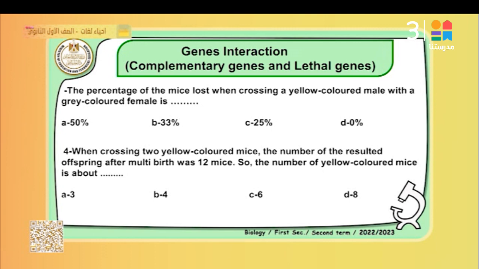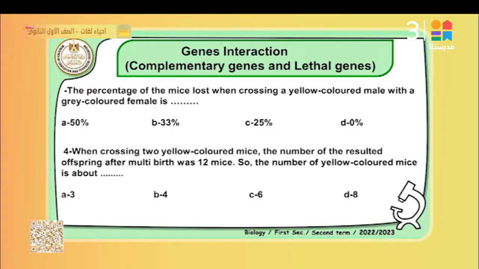When crossing hybrids, Y capital Y small, both of them, in the first generation Y capital Y capital dies in the uterus. Why? Because of the lethal gene. Y capital Y small, Y capital Y small, Y small Y small. That means that in every crossing or mating, 2 yellow mice are produced and one gray. This is the multiple births, 12 mice. That means it is 4 times. 4 times by 2 yellow, the total number is D.